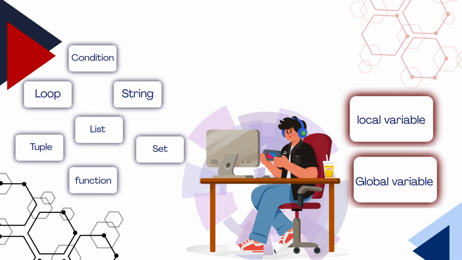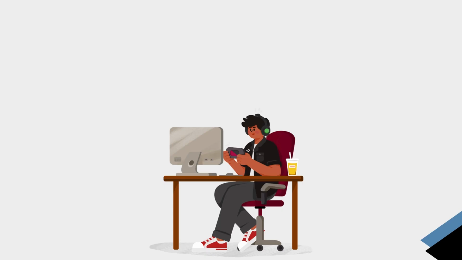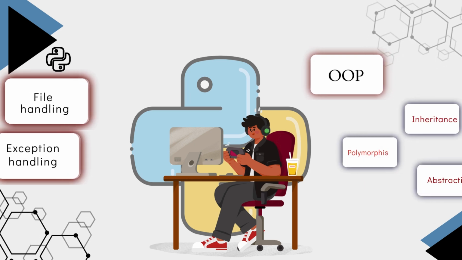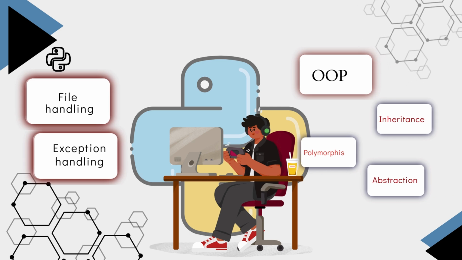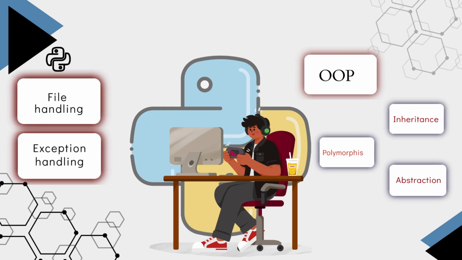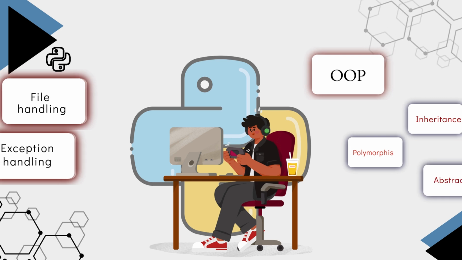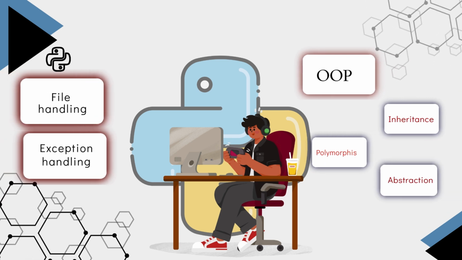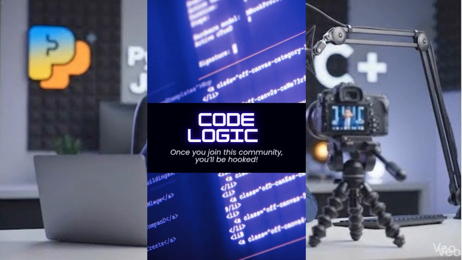advanced knowledge, variable scope, for example global variable and local variable, lambdas, built-in functions, built-in modules and packages, file handling, error and exception handling, and object-oriented programming, or OOP. Its introduction, how it works, methods and other topics, inheritance, polymorphism, abstraction, and other mathematical concepts we will learn in this programming.